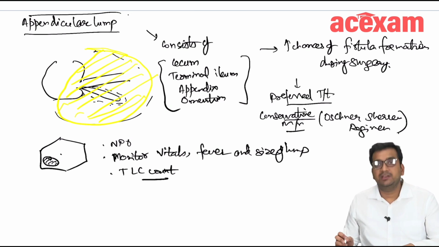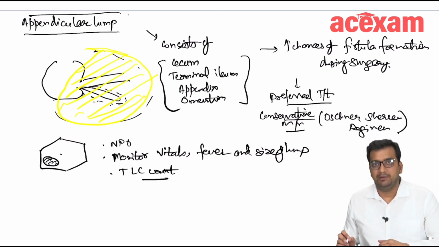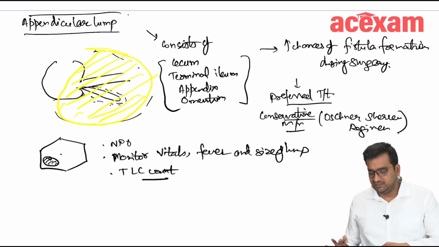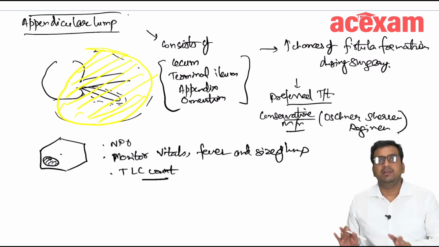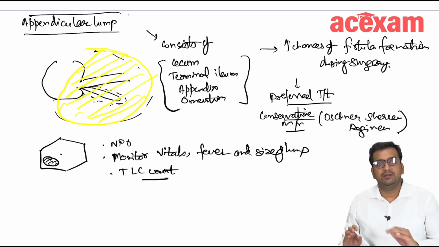Okay, because there is a high likelihood of a small contained perforation or development of abscess or a perforation which has already developed. So in these cases, if the patient is not improving on conservative management, we will go for surgery. Otherwise, we will manage the patient conservatively. If the patient is improving, we will continue the conservative management and we will get a CT done. And if the patient improves, then we will not go for appendicectomy, not even for interval appendicectomy.